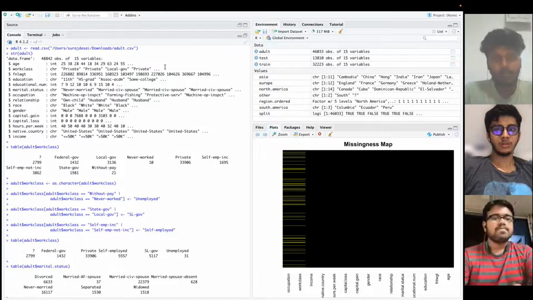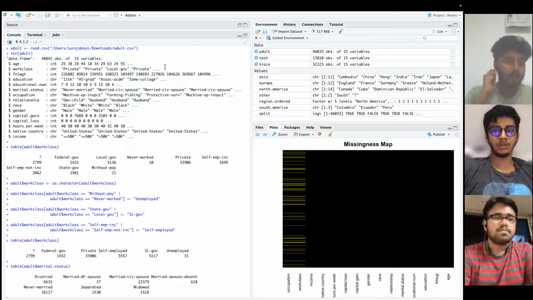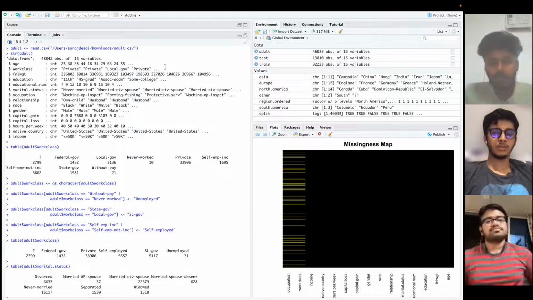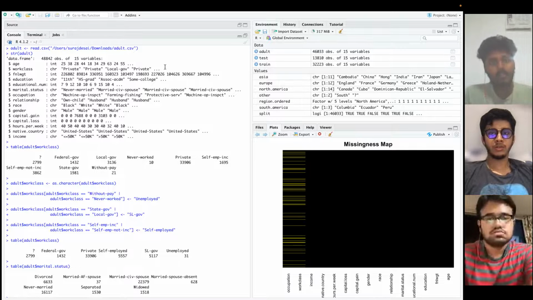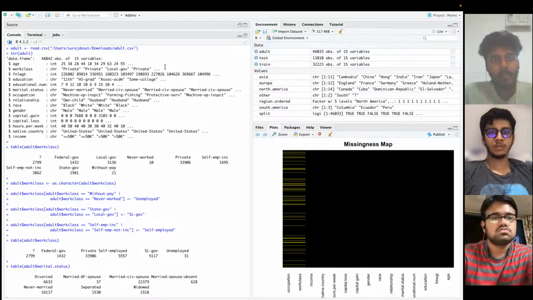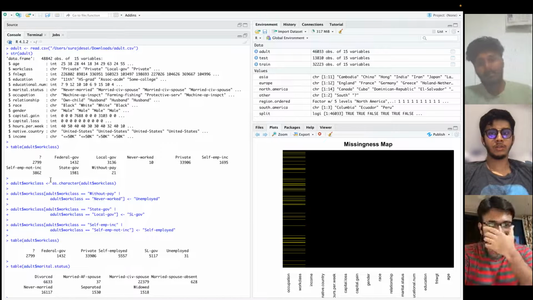As said by Suraj, we are combining and reducing the number of factors in the columns. We are combining the data based on work classes and based on marital status. Initially, the output shown is based on combining work classes. What are the work classes?